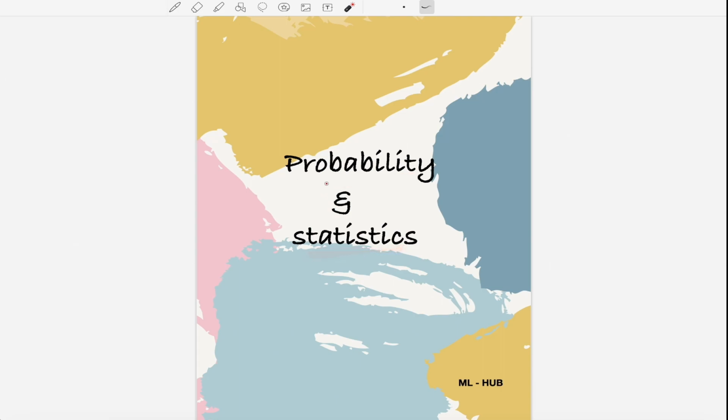Today we're going to introduce the topic of probability and statistics, which is a main topic in the machine learning course, and how these will help in our predictions and a lot more stuff in machine learning. Many instructors will just leave this topic to the students, but I want to cover it in detail.